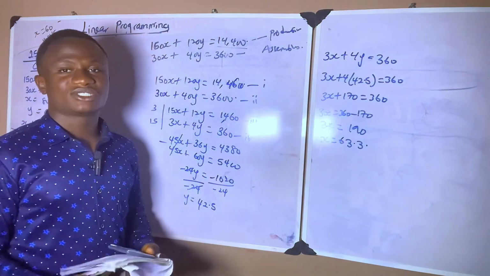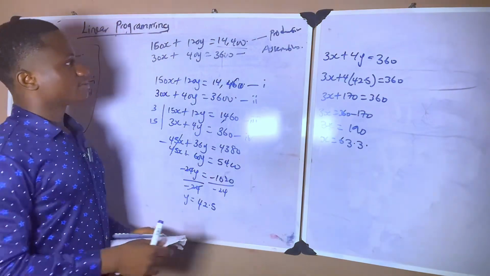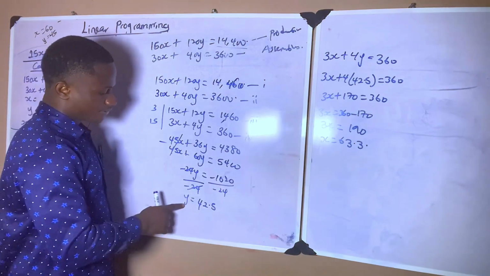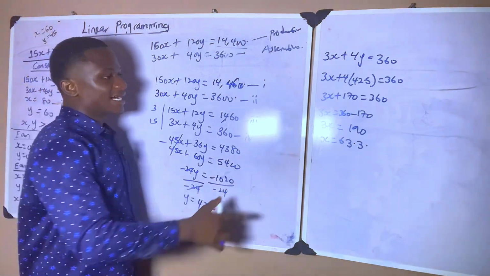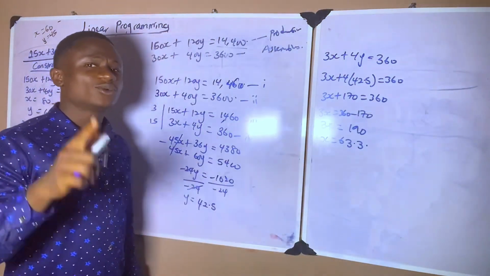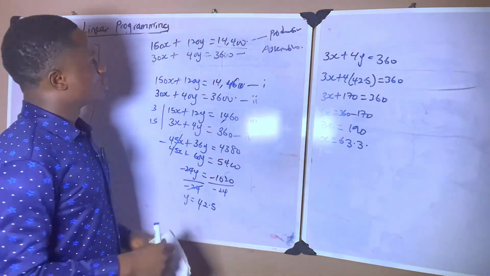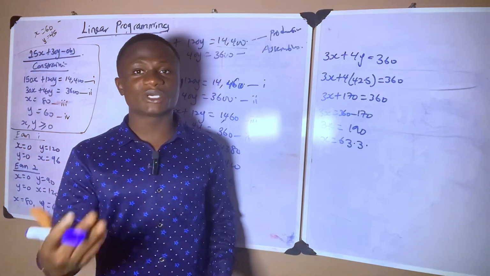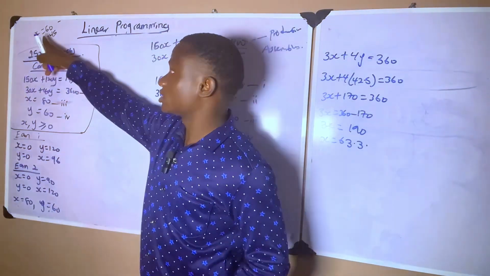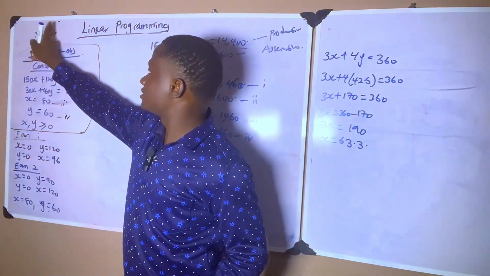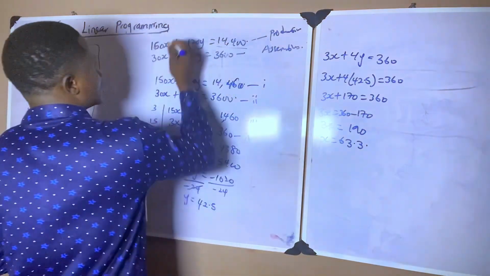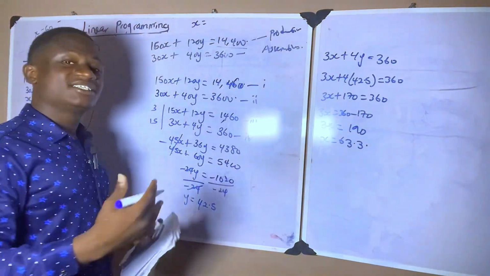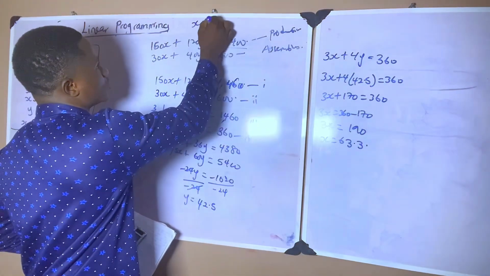Now, what does this mean? This means that if my production department hour is increased by 1 hour, I'm going to be producing 42.5 units of Y and 63.3 units of X. And don't forget, from what we solved earlier, the quantity of X and Y that maximizes my contribution is X is 60 and Y is 45.